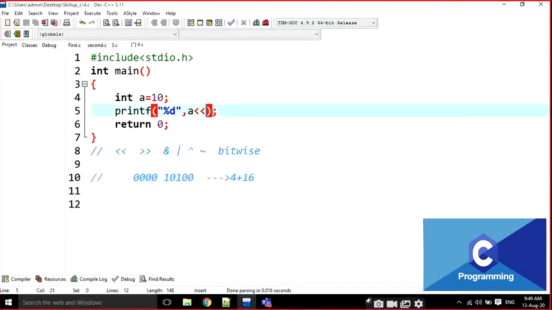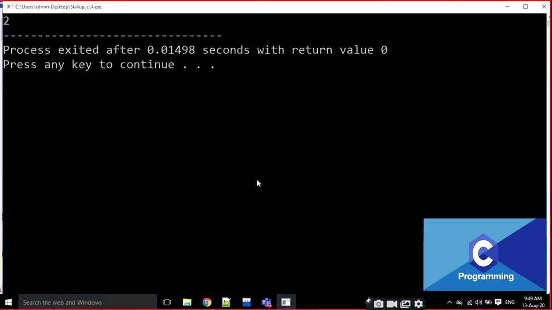For example, if I am writing like this, what is this operator? This is the right shift operator. If you are using the right shift operator, the value is going to be decreased. Why? Because the last 2 bits are going to be deleted, and now this is going to be 2 power 0, 2 power 1. 2 power 1 is 2. The output is 2.